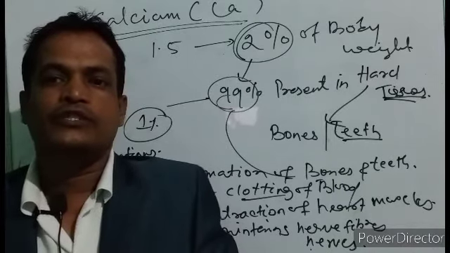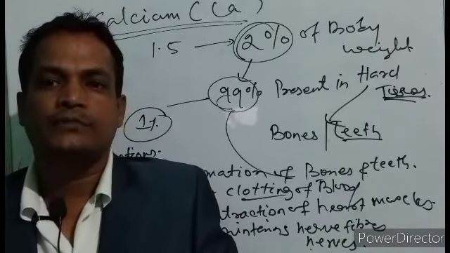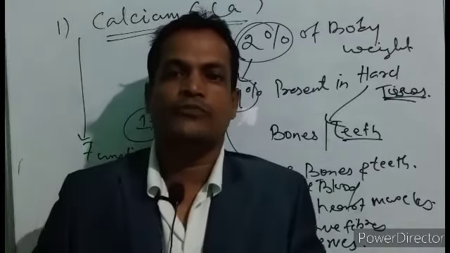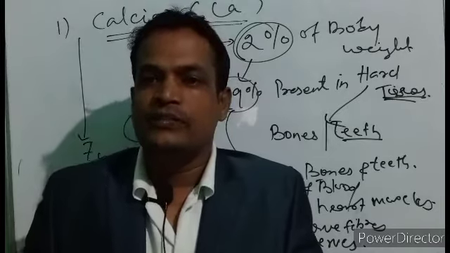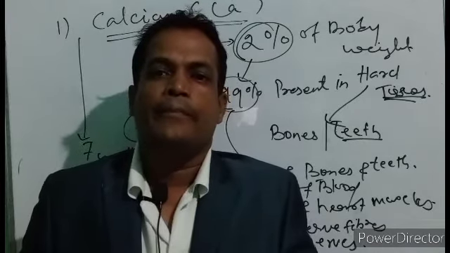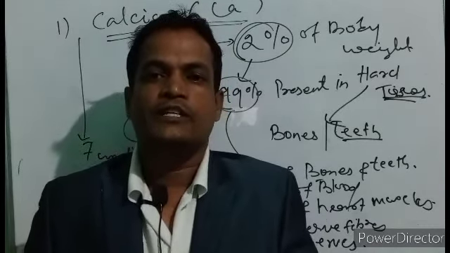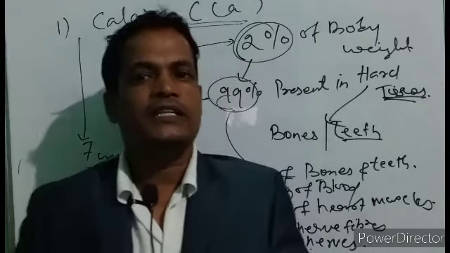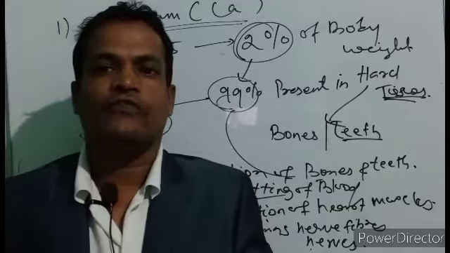are very important because they help in transmission of messages from one part of the body. Without transmission, the body will not respond, and in the absence of the functions of this nervous system, that condition is called paralysis.